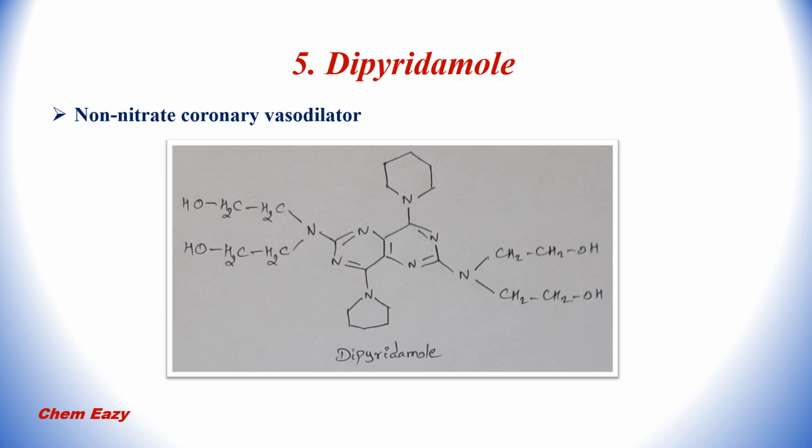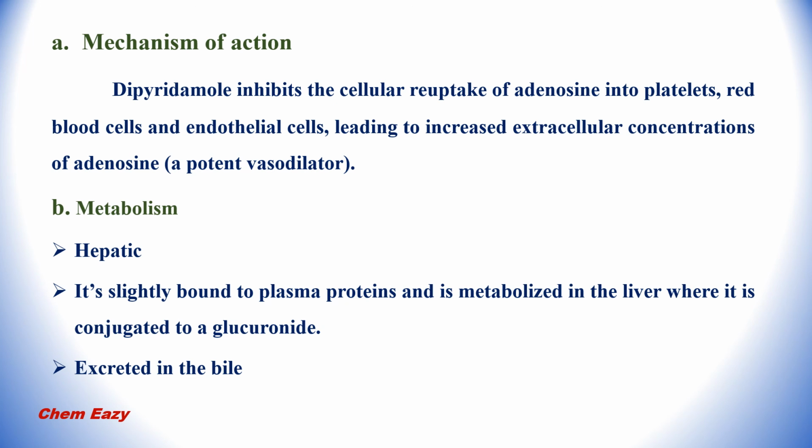The last drug is dipyridamole. This is one of the non-nitrate coronary vasodilators, and here you can find the structure of dipyridamole. Mechanism of action of dipyridamole: dipyridamole inhibits the cellular reuptake of adenosine into platelets, red blood cells and endothelial cells, leading to increased extracellular concentrations of adenosine, which is a potent vasodilator.